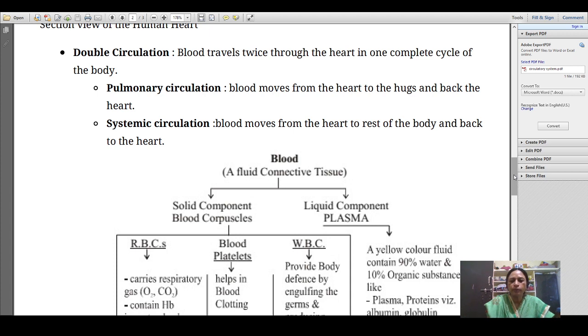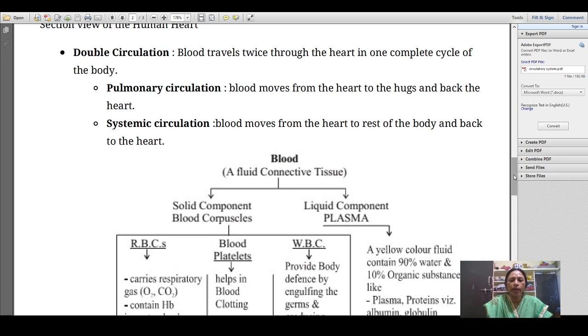That means from the right atrium it goes to the lungs, and again from the lungs by the pulmonary vein it goes into the left atrium. This is known as the pulmonary circulation.